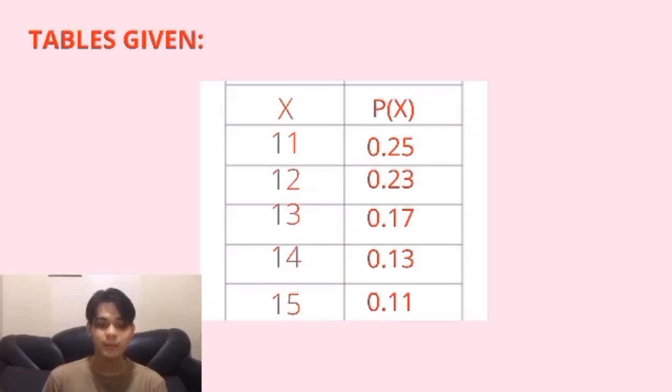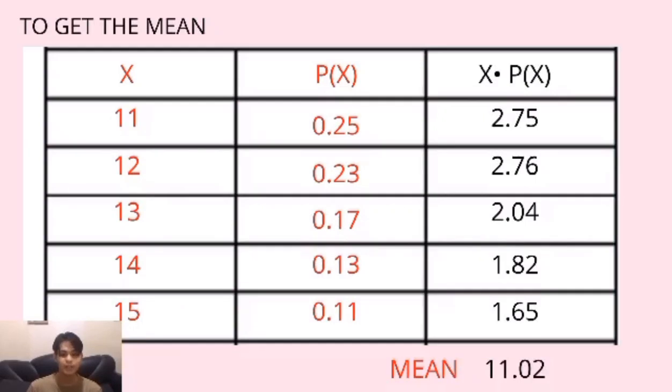Here is the given probability distribution table. The first column is x, which refers to possible values of random variables. And the second column are its corresponding probabilities, and these both columns are given. To get the mean, we add another column. Also, we have a guide, which is the x times p of x.